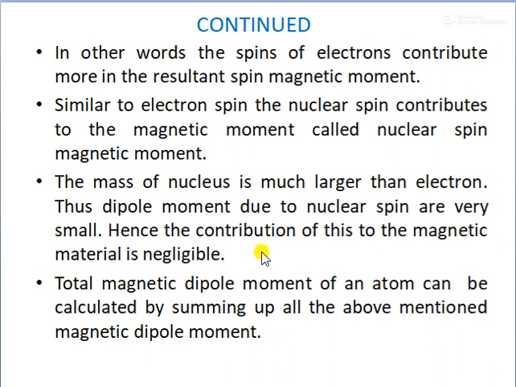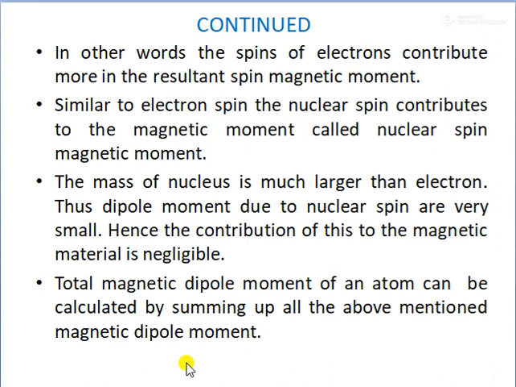The total magnetic dipole moment of an atom can be calculated by summing up all the above mentioned magnetic dipole moments.